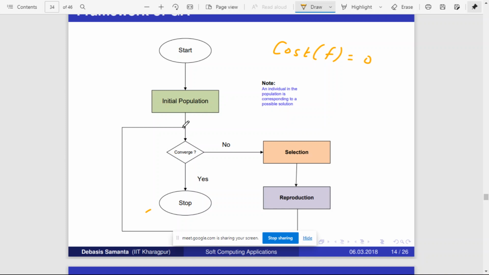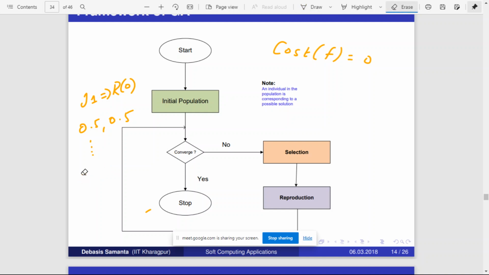After producing the result for this particular individual, whatever result is produced, what is the cost involved in this? If the cost is not 0, then you repeat it. Okay. But sometimes you may not be able to reach 0 cost. In that case, if in the previous round the cost is say 0.5, and in the current round also the cost is 0.5, or in the past 10 rounds the cost is 0.5, there is no change, then also you can stop the algorithm, right? Okay.